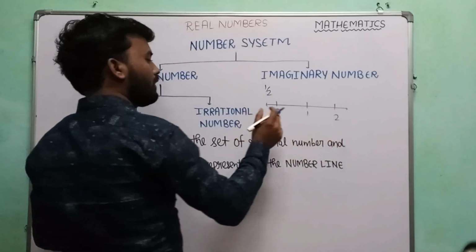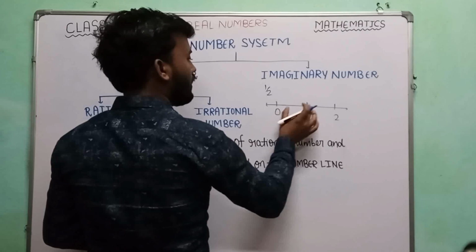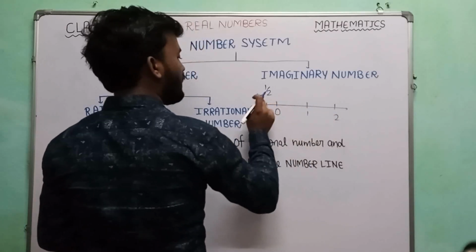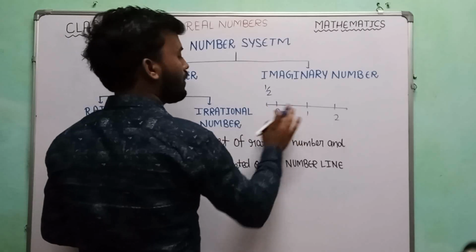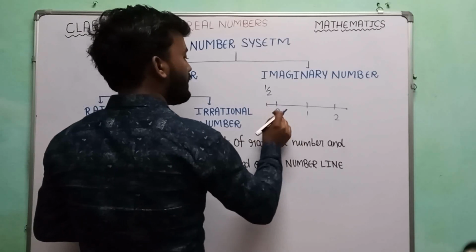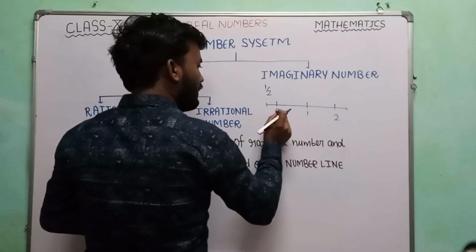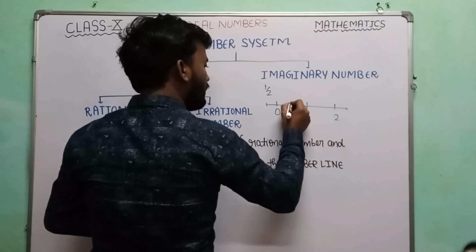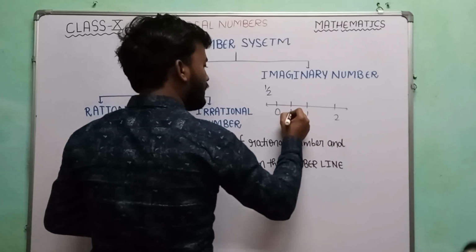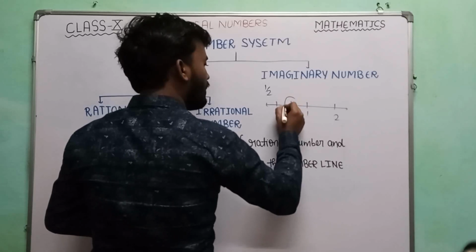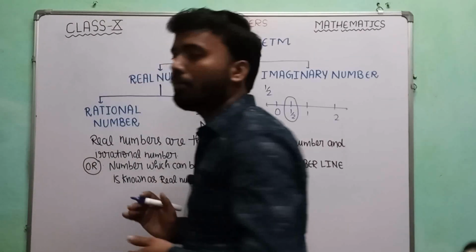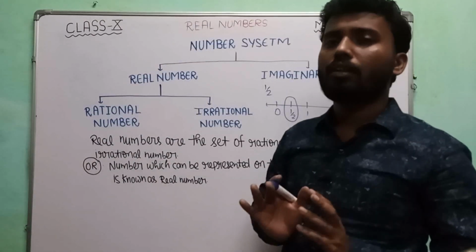Now see, the distance between 0 and 1 and between 1 and 2 is approximately the same. Here we want to plot 1 by 2 on the number line, so we divide the distance between 0 and 1 into two equal parts. Then this will represent our 1 by 2. In this manner, any kind of rational number can be represented on the number line.